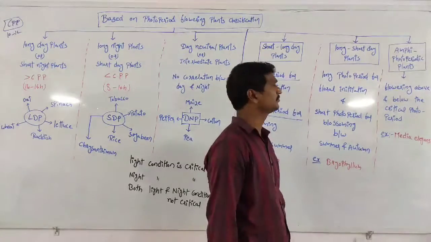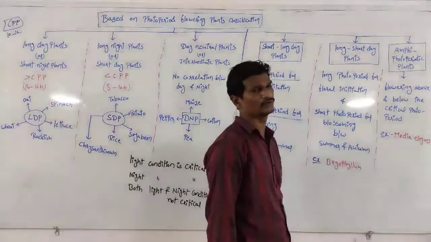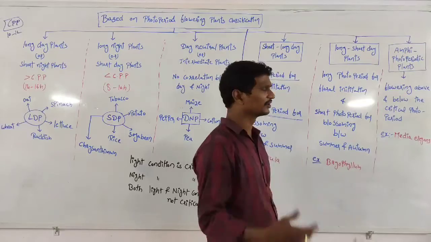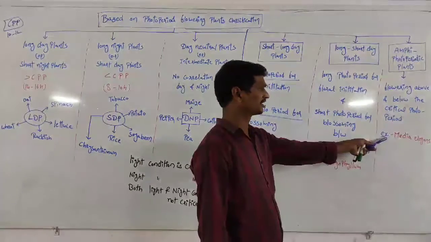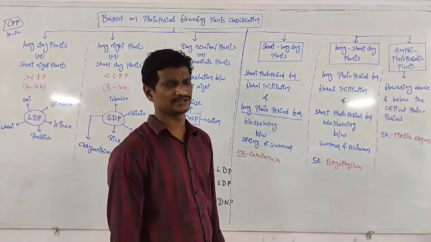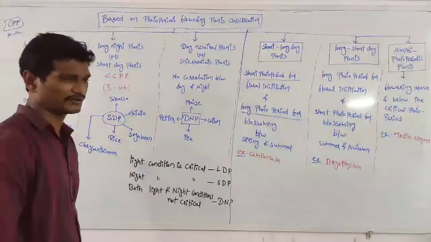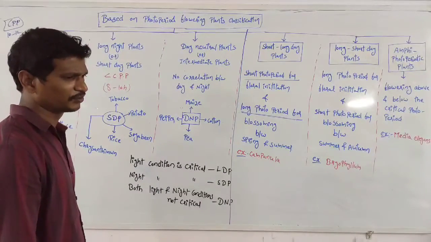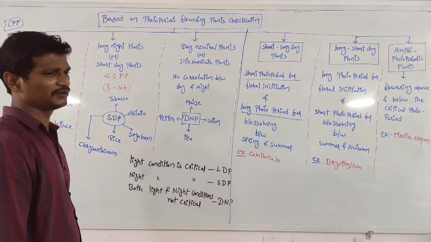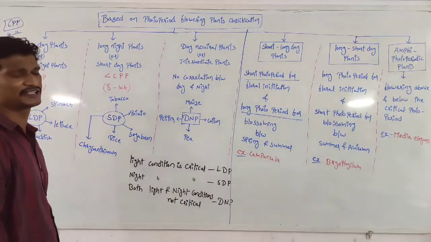Amphiphotoperiodic plants: flowering occurs above and below the critical photoperiod. Flowering occurs above the critical period and below the critical period. The example is Media elegans. So that is about the different types of flowering plants. These are classified based on CPP, the critical photoperiod value, that is, based on light.